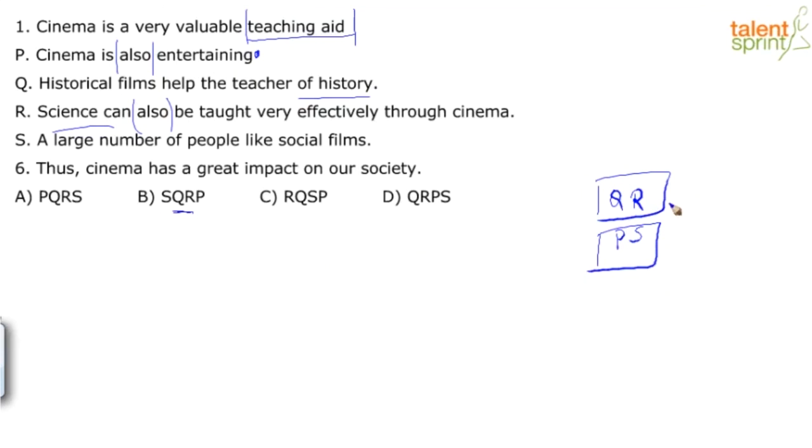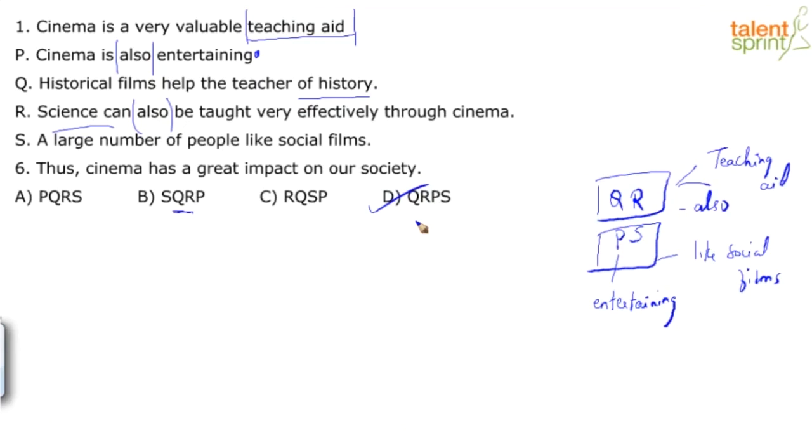Are you following? R has to follow Q because of also; both are explaining or elaborating on the clue phrase teaching aid. S has to follow P because P has another clue word saying entertaining. How is it entertaining? People like watching films, social films. Are you following? So the only sequence that gives me that is option D, QRPS. Followed? Right? So what we keep doing is the same strategy. Sentence jumbles are much easier as compared to para jumbles because they're shorter, right? We still have to keep paying attention to hint words and keywords.